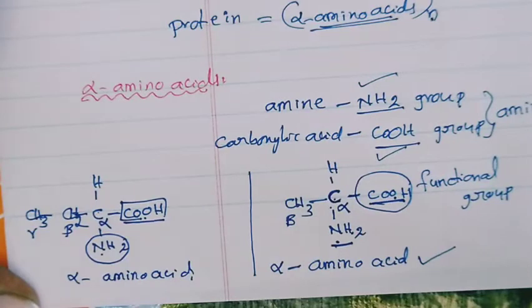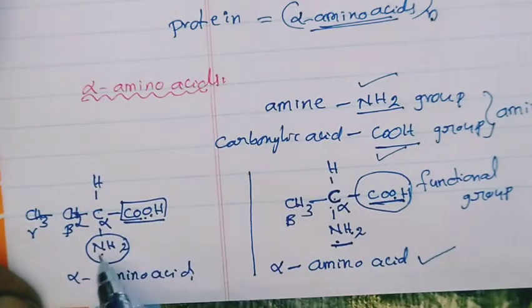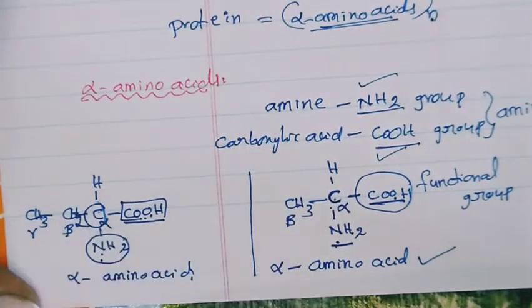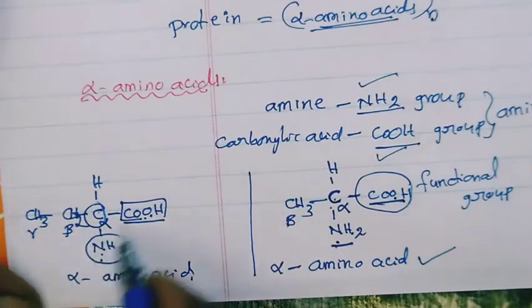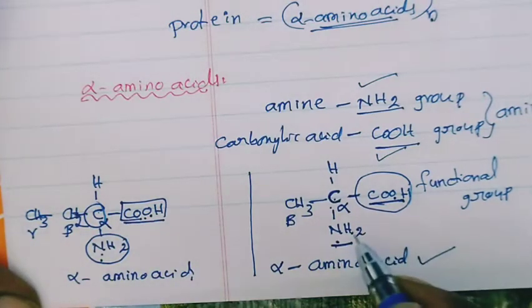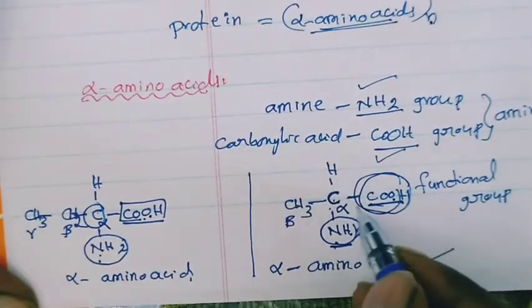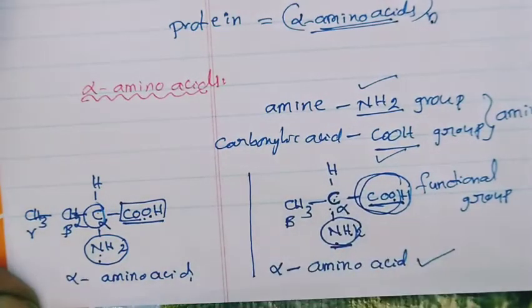Do you understand this point here? The carboxylic acid group and amine group are attached to only one carbon atom, so those compounds are called alpha amino acids. Here also the NH2 group and carboxylic group are attached to only one alpha carbon atom, so they are called alpha amino acids.